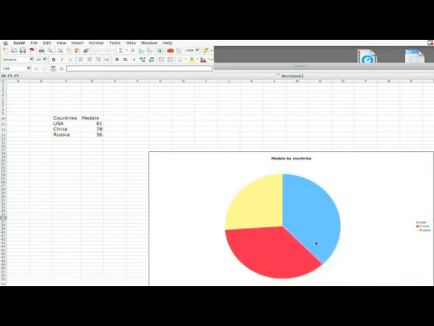Oh, I know why it wasn't giving me a category X, because it's a pie chart. There is no X and Y. We just have a pie. So blue one represents USA. You can hover over it and it gives you the value of 81. Yellow is Russia, 56. Red is China, 78.